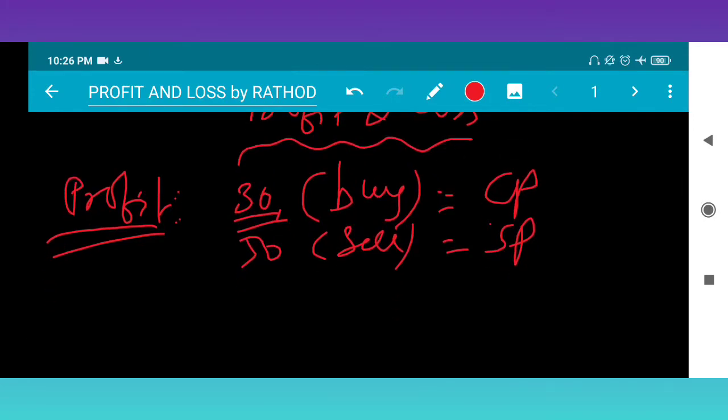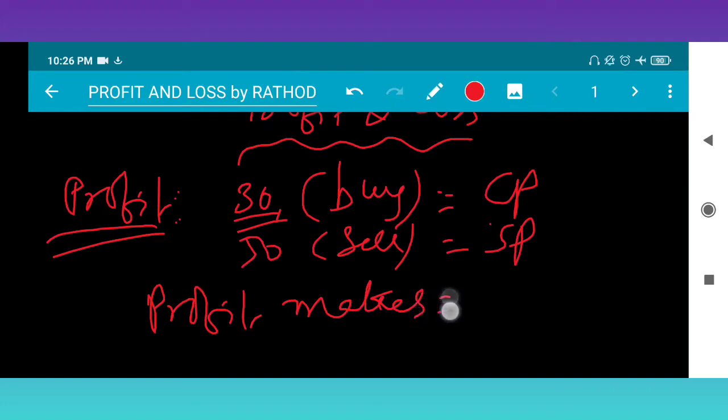If it is asked how much profit one has made, you will quickly say how many rupees. You buy the book for 30 rupees and sell it for 50 rupees. So how much profit do you make? Your profit will be 20 rupees.